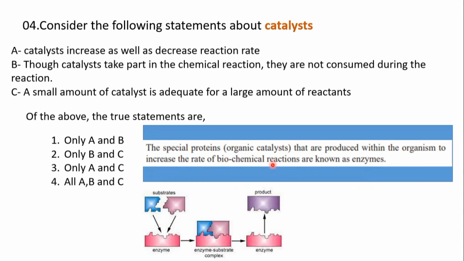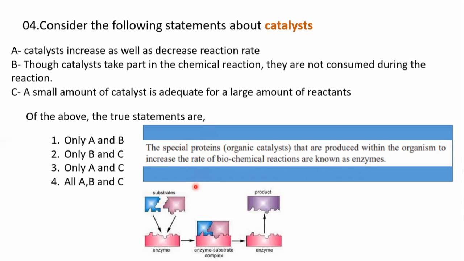But if we give too much heat, sometimes it will be harmful. So instead of giving heat, we can use a catalyst. If a thing happens through heat, it can also happen through enzymes, which means they increase the rate of reaction.